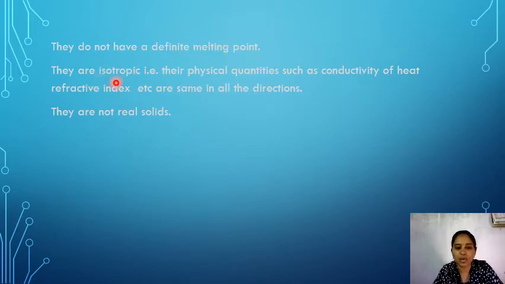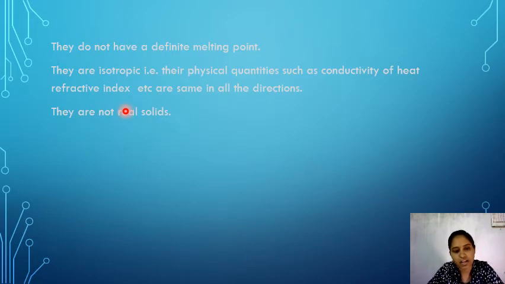Crystalline solids are anisotropic, but amorphous solids are isotropic. Isotropic means physical quantities such as conductivity of heat, refractive index, etc. are the same in all directions. If a physical property is the same in all directions, then that is called isotropic. So amorphous solids are isotropic in nature, and they are not real solids.